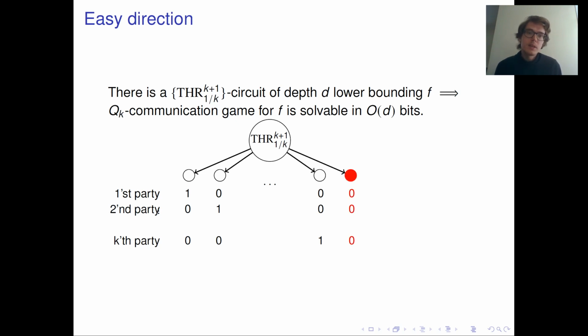And we can find it in a constant number of bits, because we treat k as a constant. So by a constant number of bits of communication, we can descend in our circuit by one, and after at most d such steps, we will reach a variable where all k parties are zero, a coordinate where all their input vectors are zero.